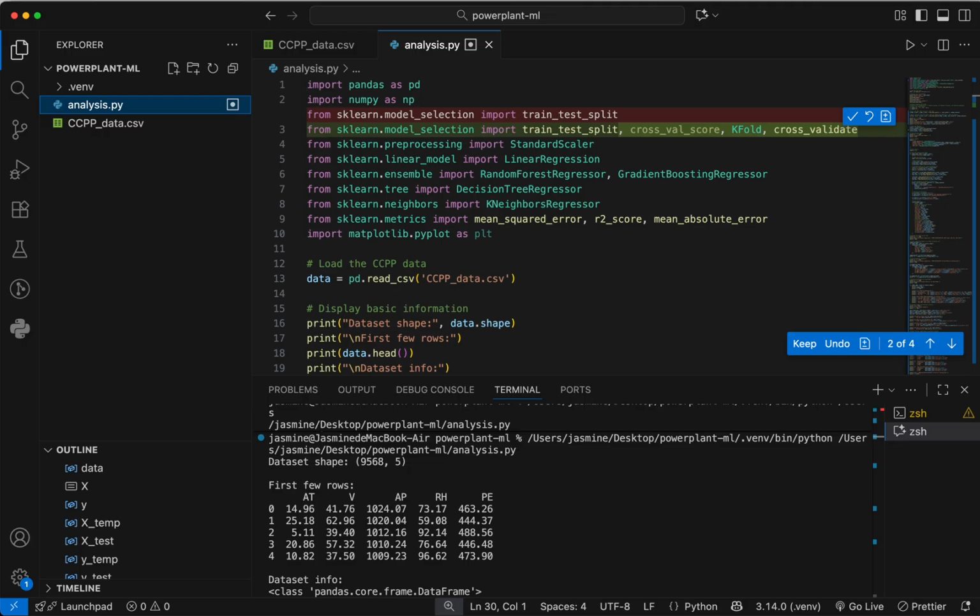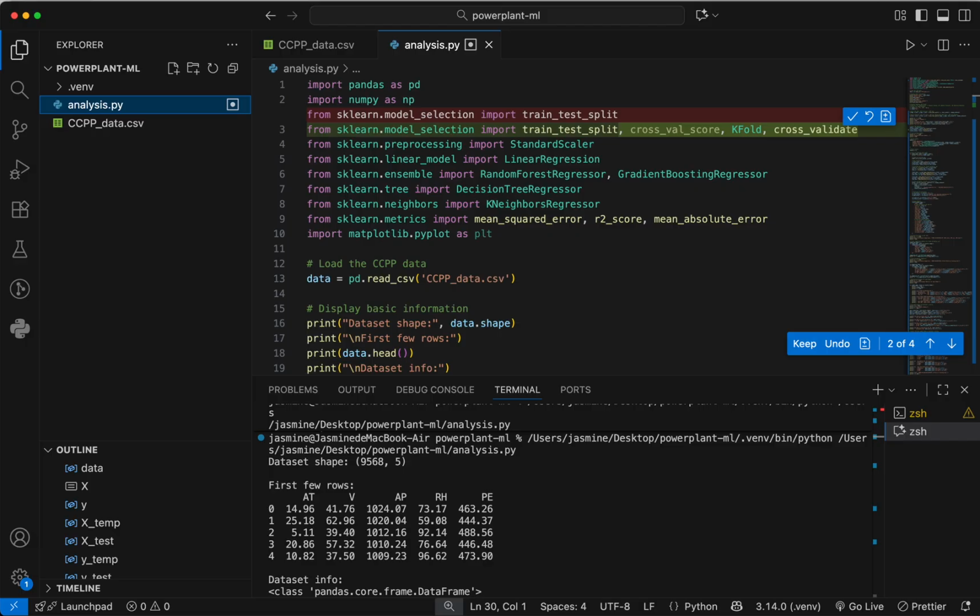So we have 9,568 hourly observations, and for each hour, we know four ambient variables. They are AT, which is temperature in degrees Celsius, V, the exhaust vacuum, AP, the ambient pressure, and RH, which is relative humidity in percentage. So our goal is to predict PE, the hourly electrical energy output in megawatts. Since PE is continuous, this is a supervised regression task.